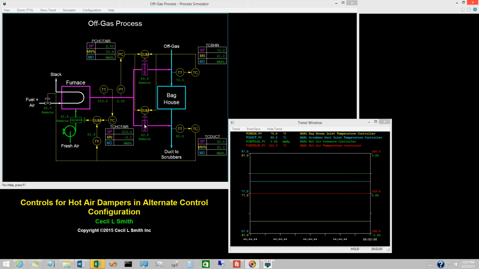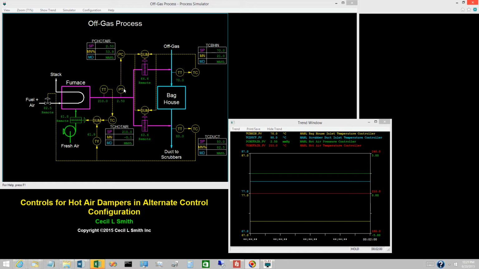What is required to increase the baghouse inlet temperature with only a small effect on the hot air pressure? The distribution must be shifted such that more hot air flows to the baghouse inlet, but without significantly affecting the total hot air flow. The baghouse inlet temperature controller must open the hot air damper to baghouse inlet, but close the hot air damper to scrubber duct inlet.